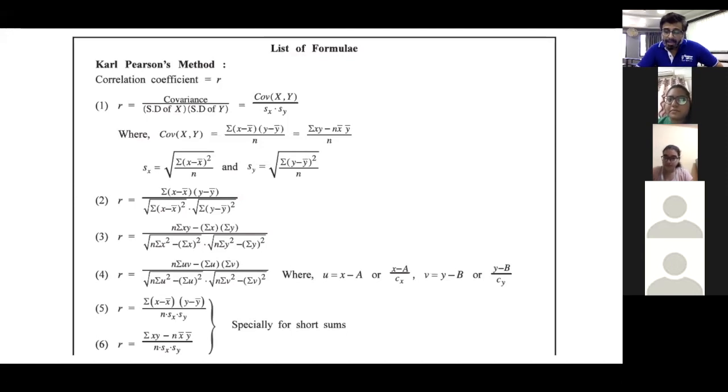Fifth formula, r equals sigma (x minus x bar)(y minus y bar) upon n into Sx into Sy. And sixth formula, sigma xy minus n x bar y bar upon n into Sx into Sy. It's already written on the right side, especially for short sums. So formula number 1, 5 and 6 will be used only in short questions. And formula number 2, 3 and 4 we will use in long questions as well as in short questions. Today we will be taking up the questions of the fourth formula.